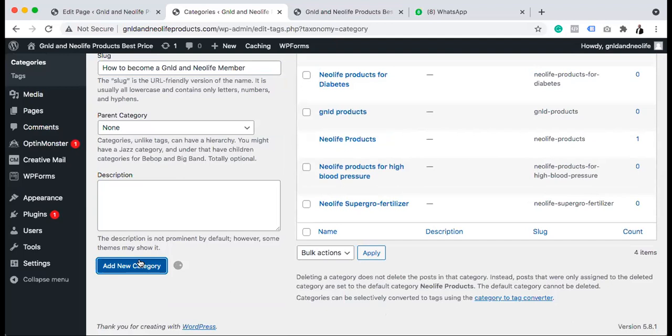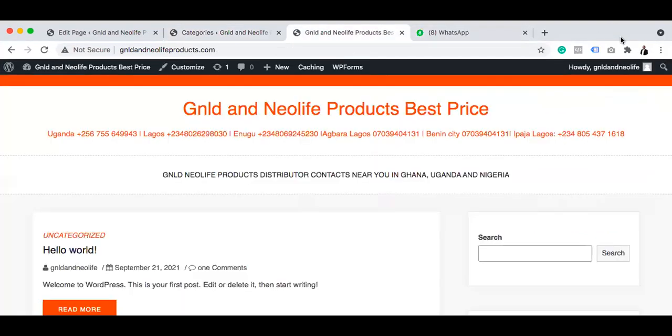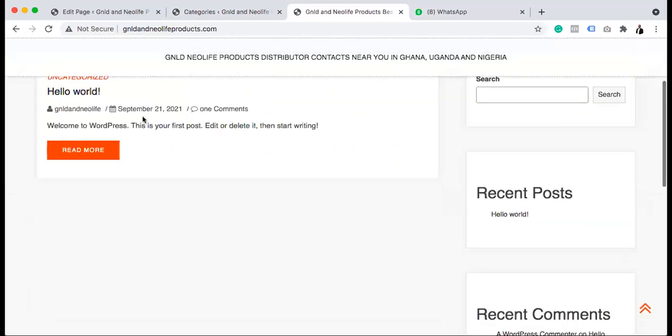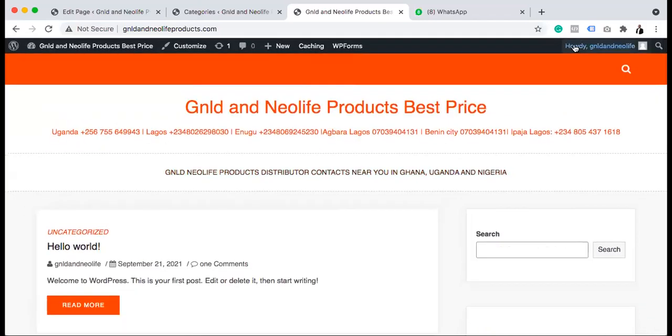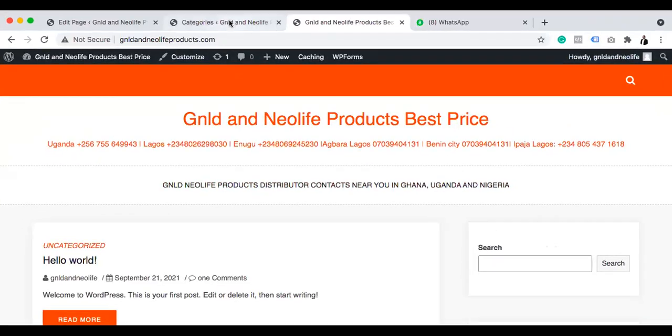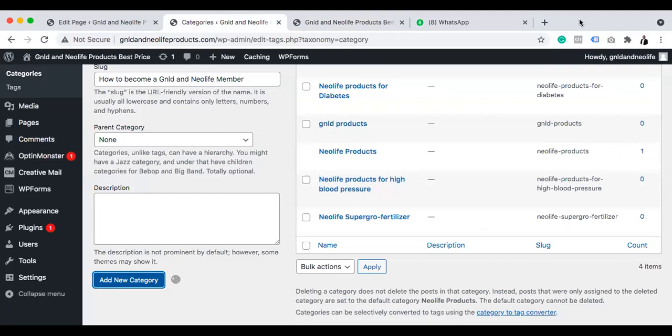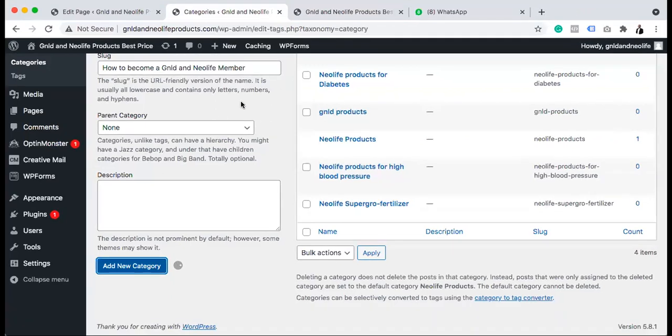So the first assignment now, we want to post. The post that we have on this our first page is not our post. It is a system generated post, a sample post. So we are going to remove that now.